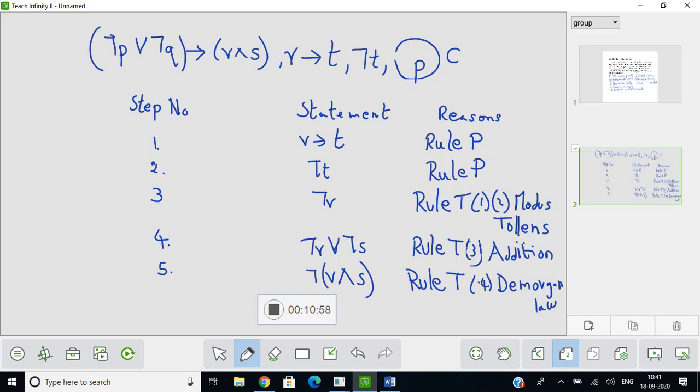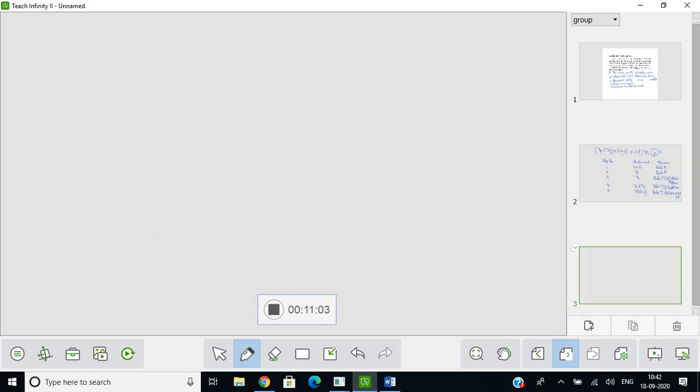Now let us introduce the first premise. So in step 6, we are going to introduce this premise. What premise are we going to introduce in step 6? The first premise that is there, that is negation P or negation Q, then what do we have? R and S. So what rule are we applying? The rule we are applying is rule P.